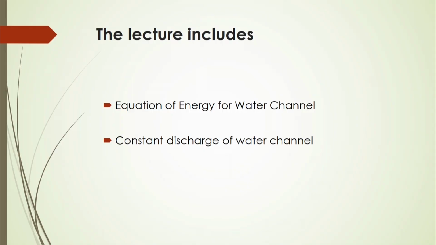In that case we will again consider the energy equation for calculating this optimum velocity for changing the flow behavior from subcritical to supercritical condition.